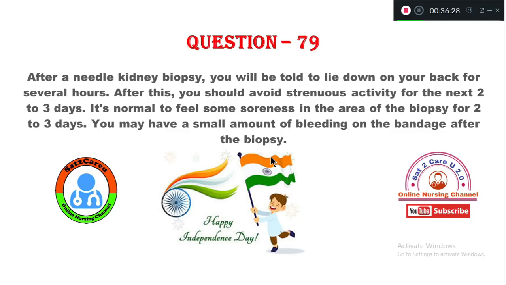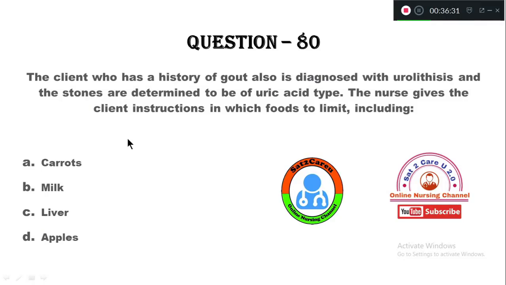Let's see question number 80. Just a minute, it's loading. Now let's see question number 80. The client who has a history of gout is also diagnosed with urolithiasis, and the stones are determined to be of uric acid type.